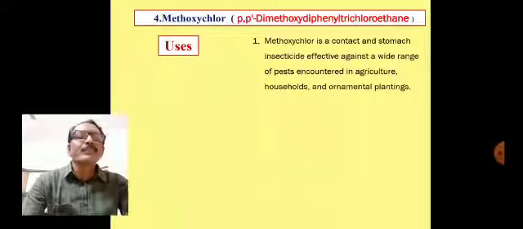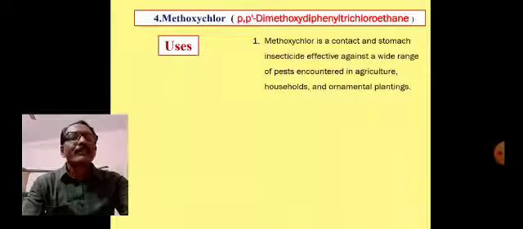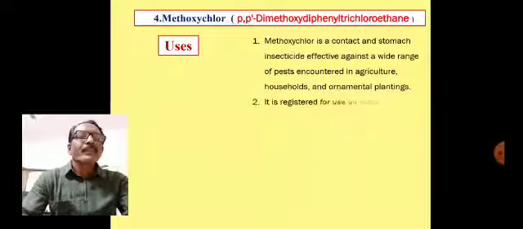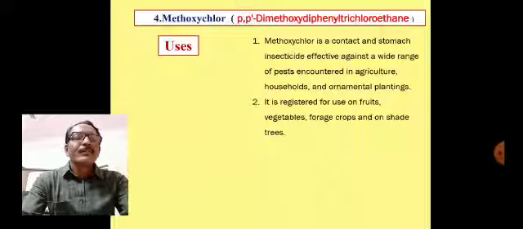Methoxychlor is a contact and stomach insecticide effective against a wide range of pests encountering in agriculture, households and ornamental planting. It is registered for use on fruits, vegetables, forage crops and on shade trees.